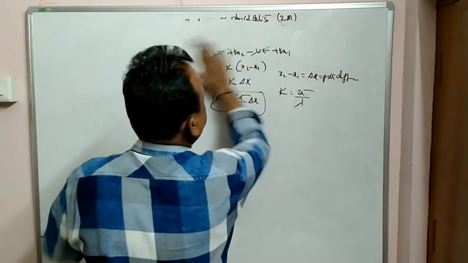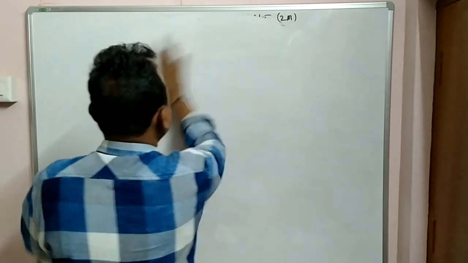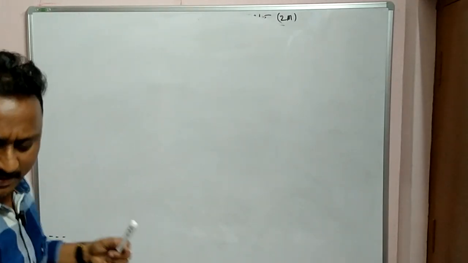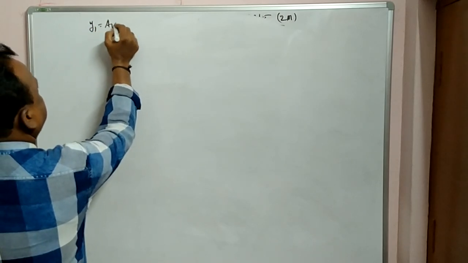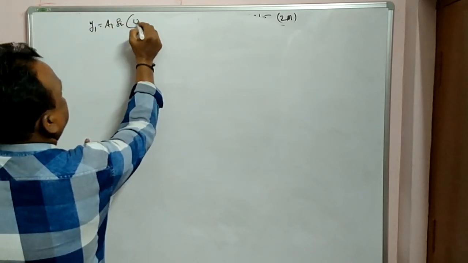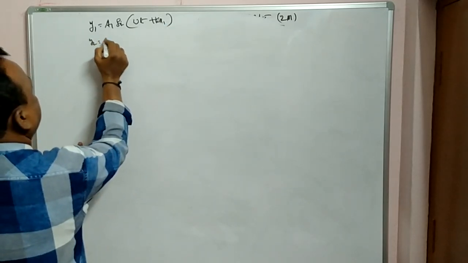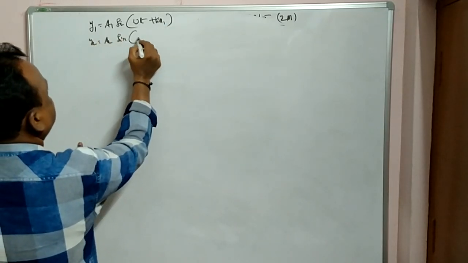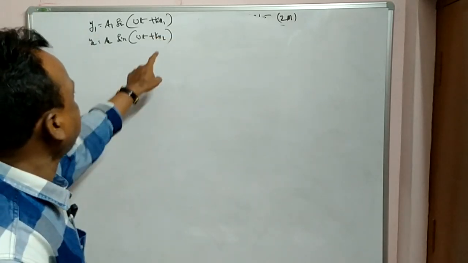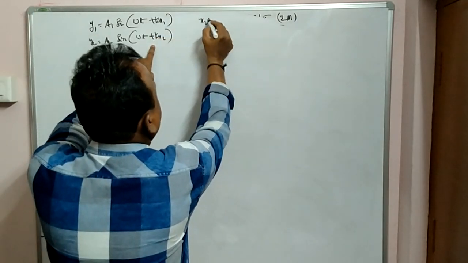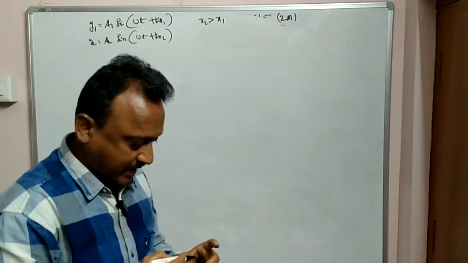We'll try to calculate y net by using the simplest method. So the first wave, y1 is equal to a1 sin(omega t plus kx1). y2 is equal to a2 sin(omega t plus kx2). Here we are assuming x2 is greater than x1.